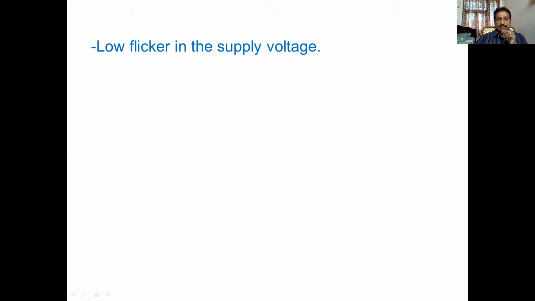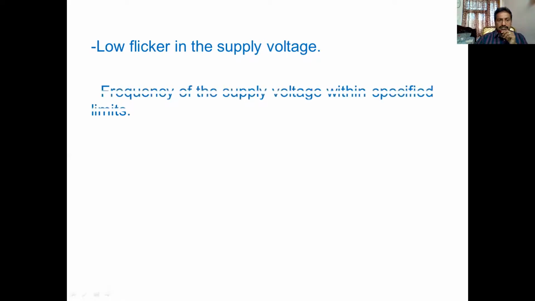Low flicker in the supply voltage. We use different methods to reduce the flickers; for example, when we connect reactors near the tube light, we definitely reduce the flickers. Very important: frequency of the supply voltage within specified limits. The rated frequency is 50 Hz, and the allowable frequency is 49.8 to 50.2 Hz, plus or minus 0.2 Hz only.